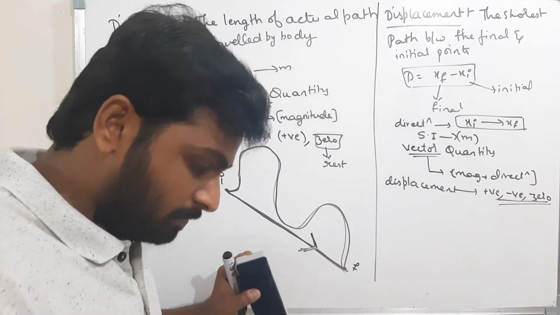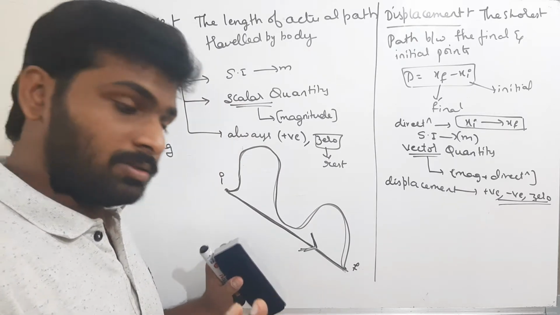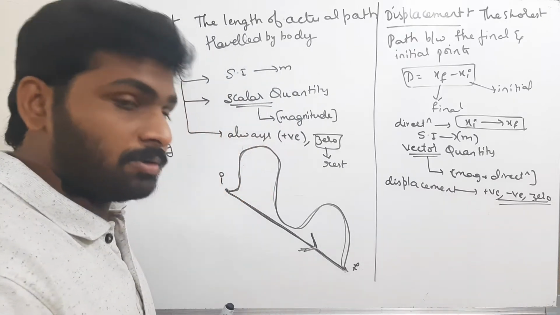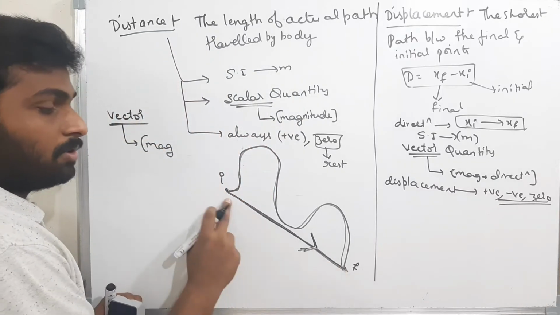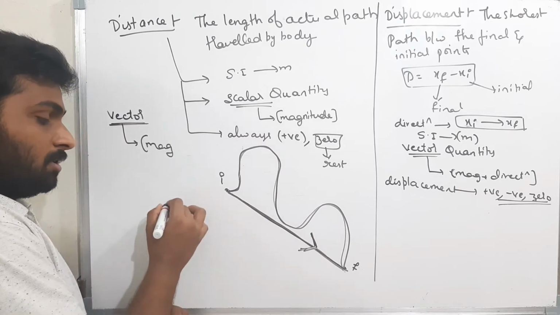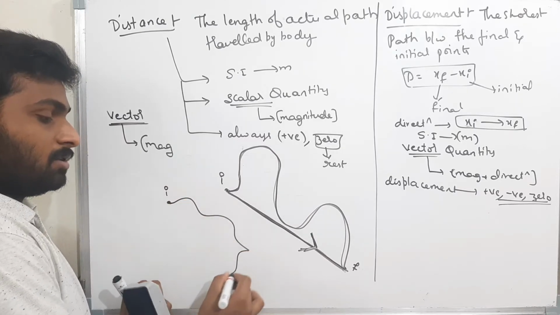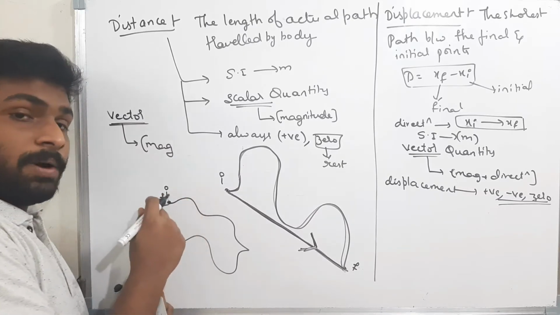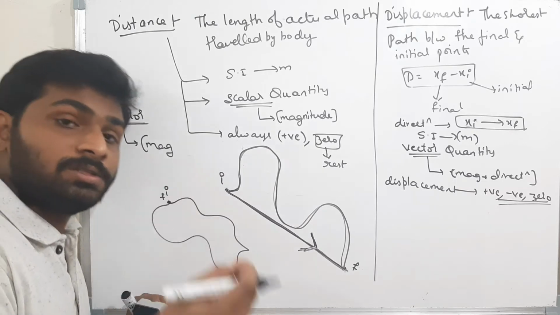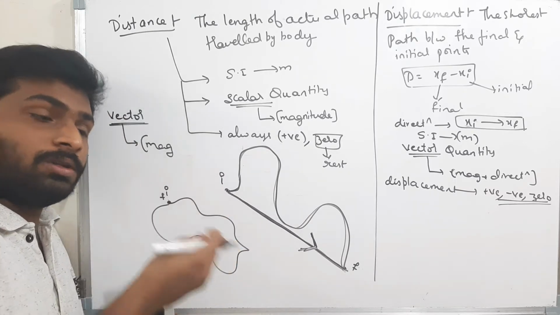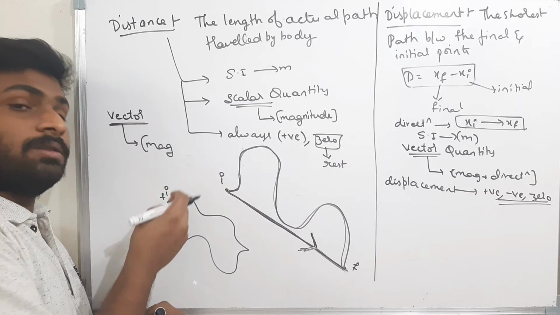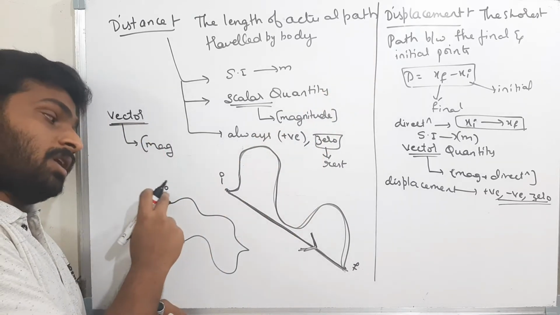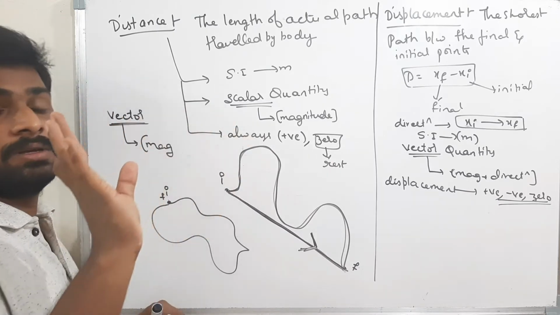When the body is at rest, then the displacement is 0. Or if the body moves some distance and again comes back to the same position, that means the initial and the final points are the same. Now the body starts at this initial point, moves like this and comes back to the same position. That means the final point is the same. Now what is the shortest path between the final and initial points? If both initial and final points are the same, then the shortest path is nothing but 0. Therefore I will say displacement is 0. That means if the initial and the final points are the same, then the displacement is 0.